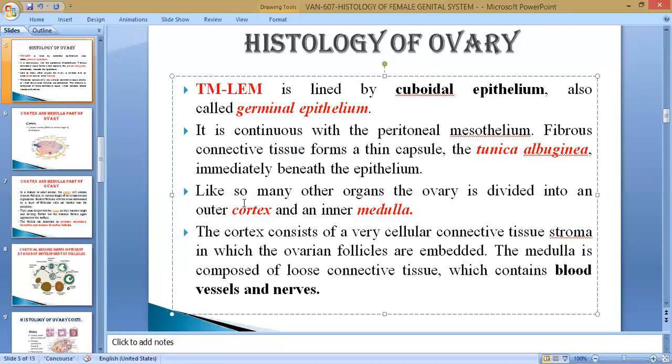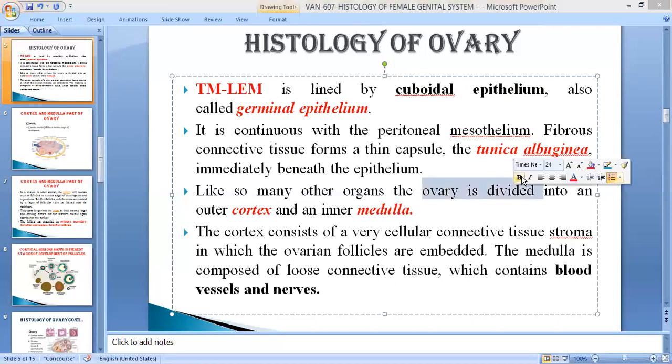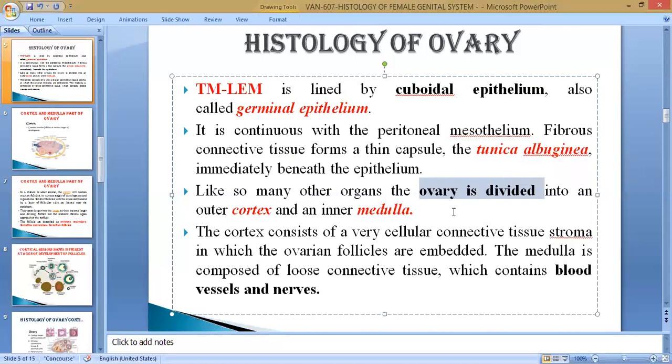From the histological point of view, the ovary is divided into two parts. The superficial part is known as the cortex, and the innermost part is known as the medulla. Any gland or gonad is divided histologically into two parts, cortex and medulla. The cortical region is the outermost, and the medulla is the inner region.